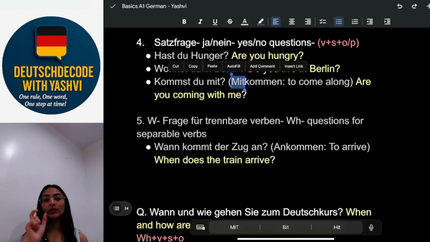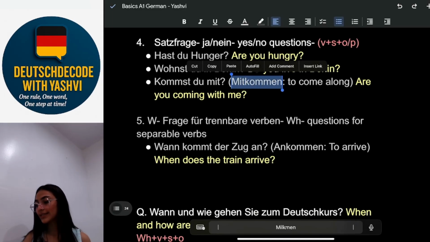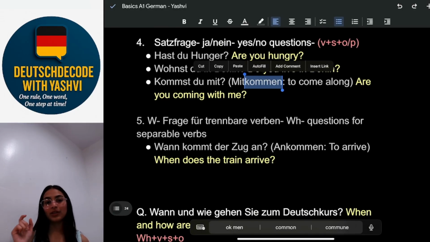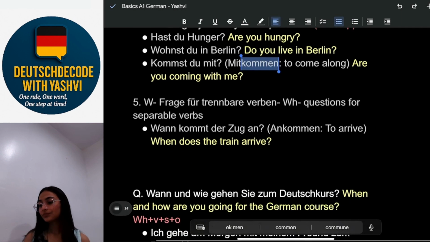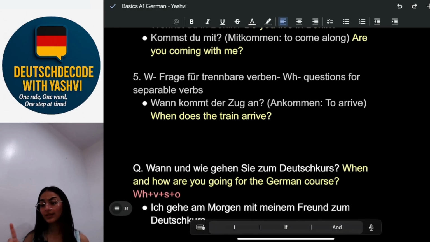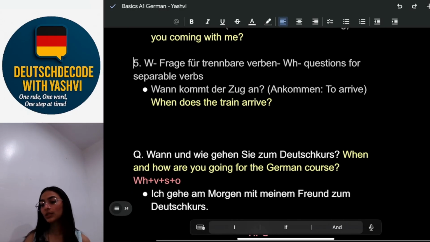We always write the prefix at the end of the sentence, and the stem verb, that's the root verb, it's always in an infinitive form, or it should be conjugated as per the subject, and it should be in the first or the second position. It's a rule.